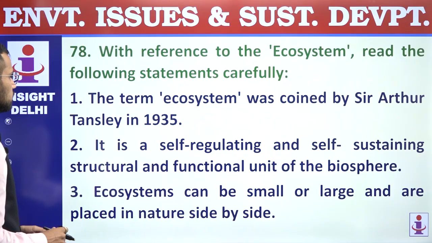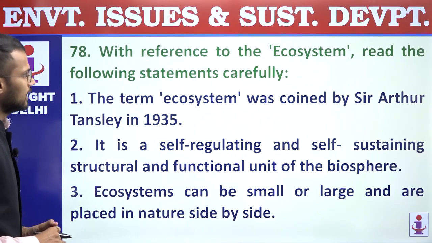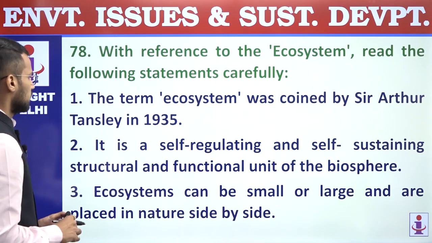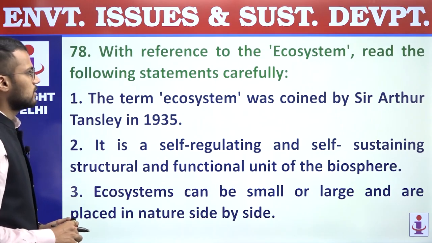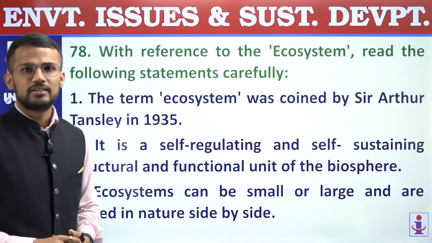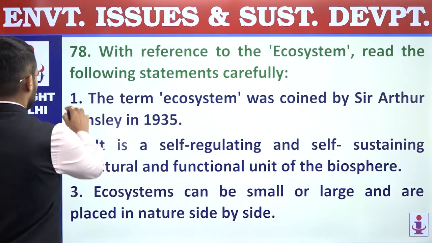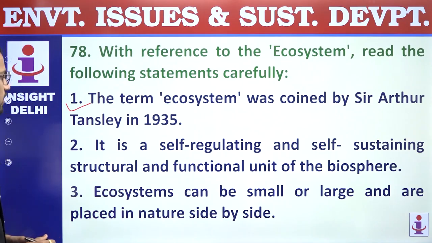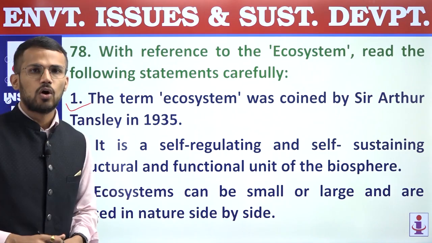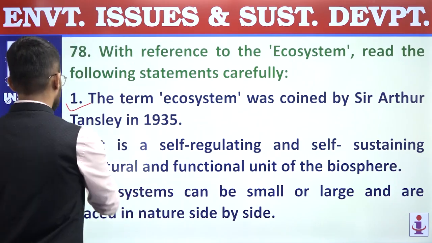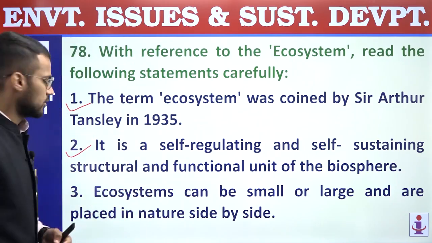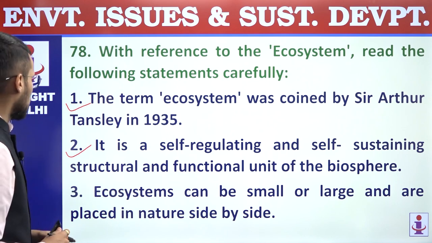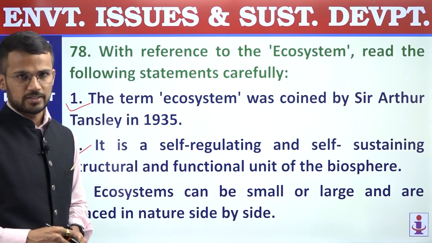78. With reference to the ecosystem, read the following statements carefully. First, the term ecosystem was coined by Sir Arthur Tansley in 1935. Correct statement. Second, it is a self-regulating and self-sustaining structural and functional unit of biosphere. That is a definition of ecosystem. Third, ecosystems can be small or large and are placed in nature side by side, right?